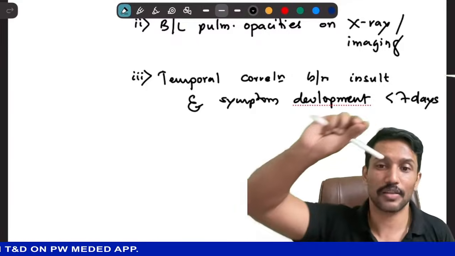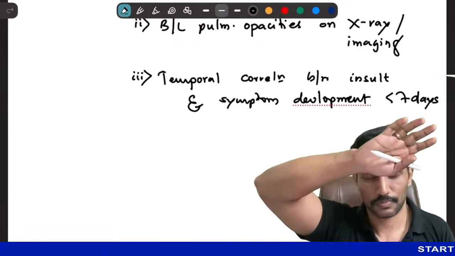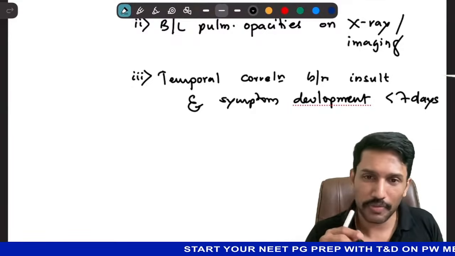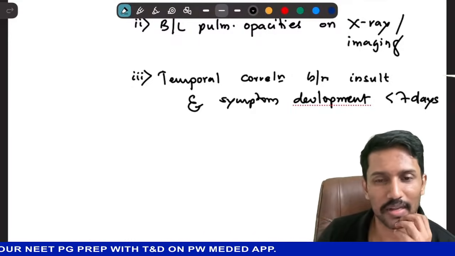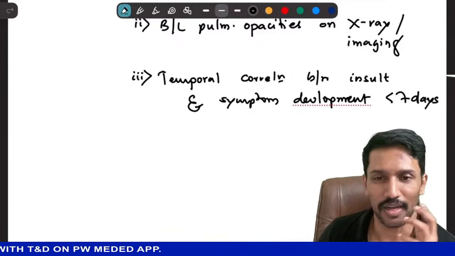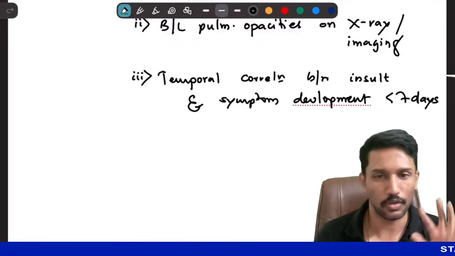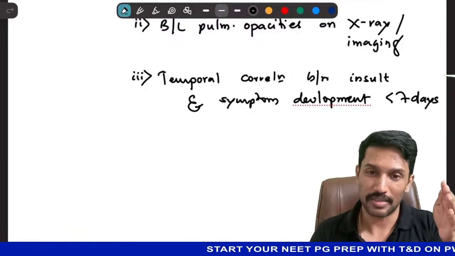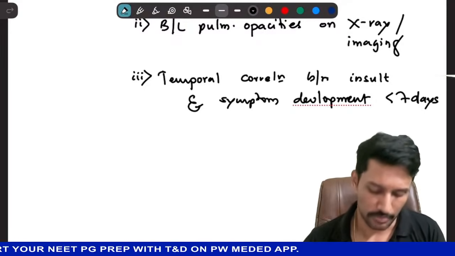Inflammatory cytokines are the ones which are causing alveolar damage and have developed alveolar fluid accumulation. But then I should have a time-bound relationship between this infection and alveolar fluid accumulation. What if last year, sir, I had an abscess in my butt and now I'm having shortness of breath? Is it ARDS because of that last year's infection? No, there has to be just 7 days or less gap between an inciting event and development of ARDS symptoms.